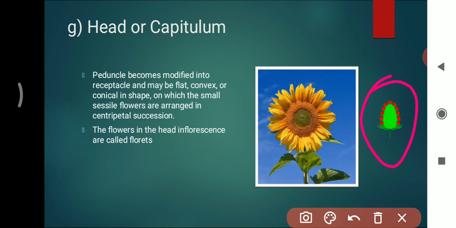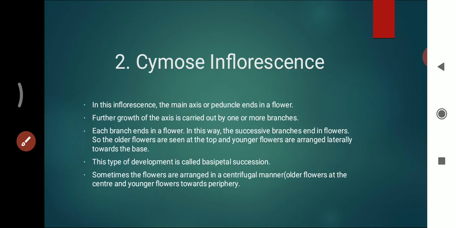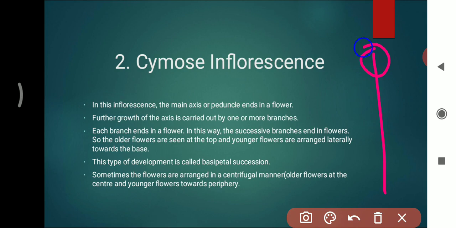The second type of inflorescence is the cymose type of inflorescence. In this inflorescence, the main axis or peduncle ends in a flower. Further growth of the axis is carried out by one or more branches. It means that the flower is here, the axis of the inflorescence ends in a flower. Each branch ends in a flower.